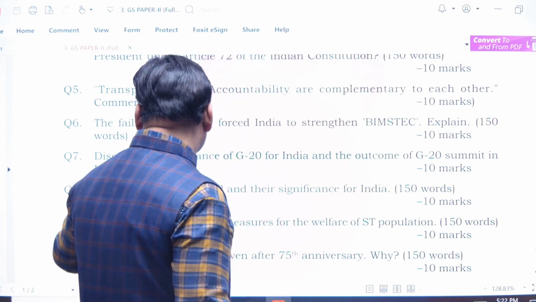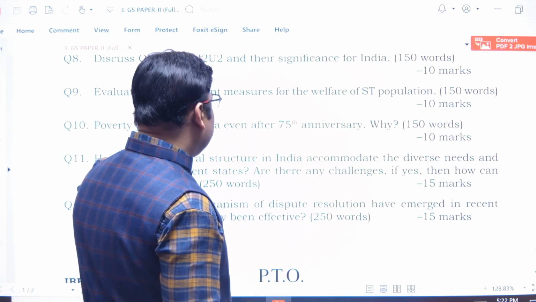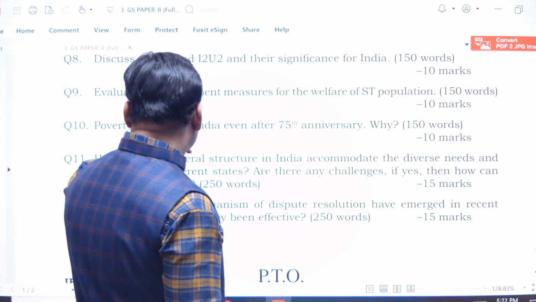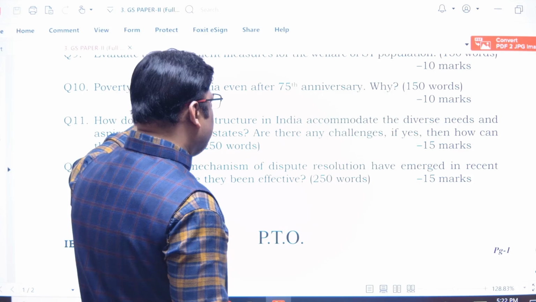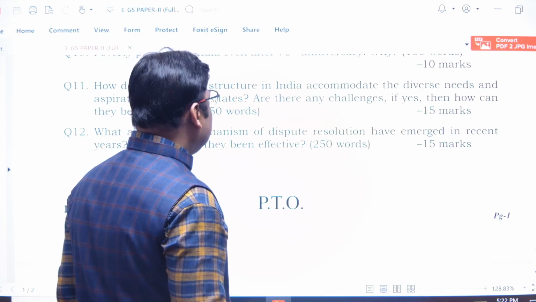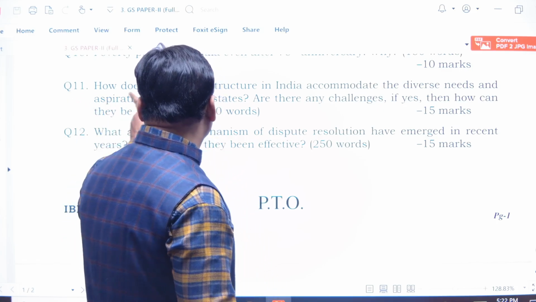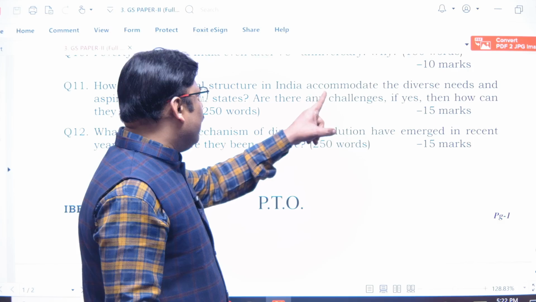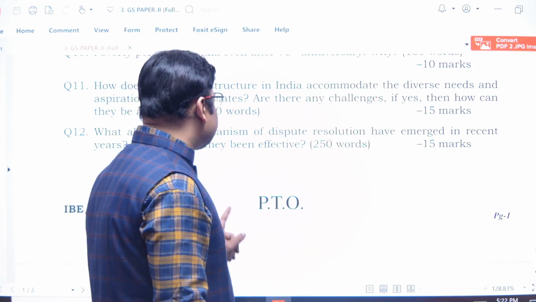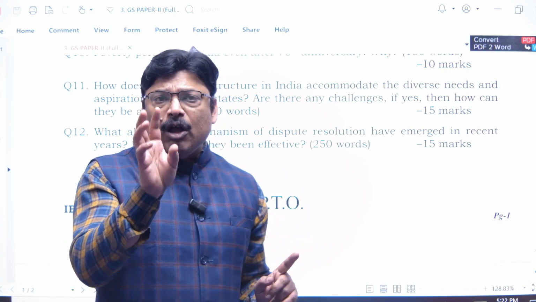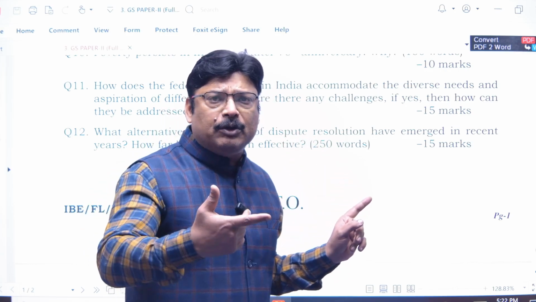Now, the first part is over. Now we will be talking about the second part, question number 11. How does the federal structure in India accommodate the diverse needs and aspirations of different states? We will talk about the first part of the question, then I will move on to the second one.